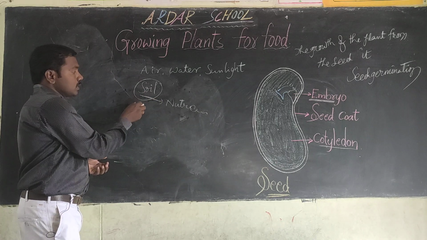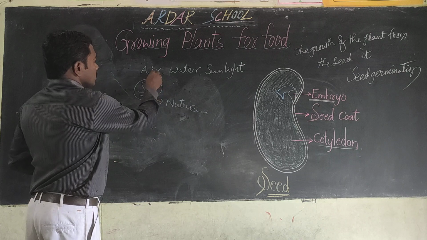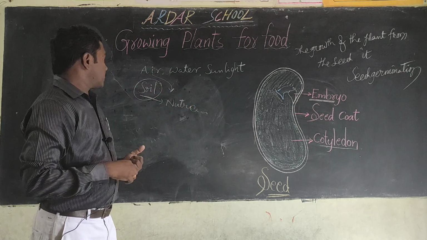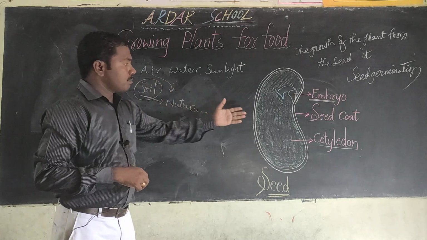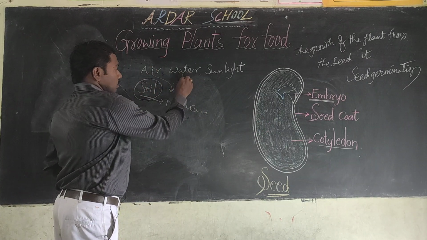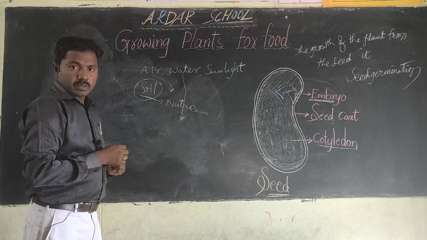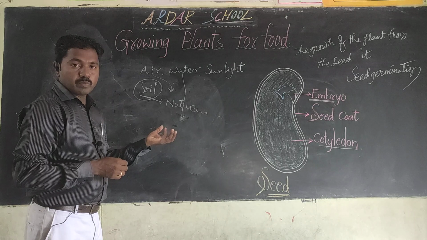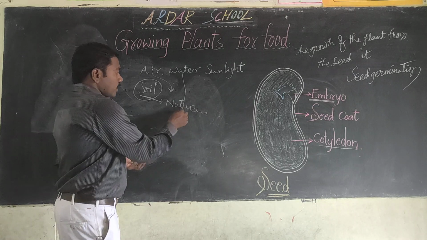Okay, children. Next, take the air from the atmosphere for breathing. Next one, water. What is the use of water? Water also plays an important, key role. What is the role?